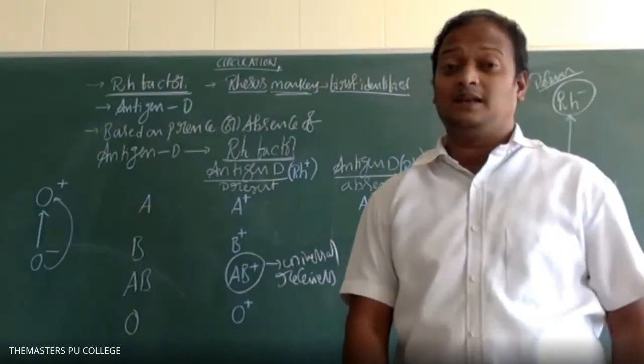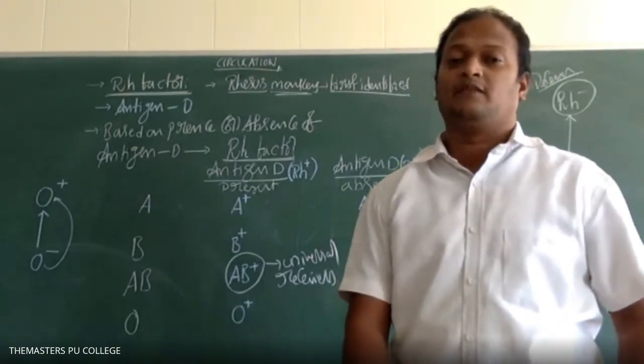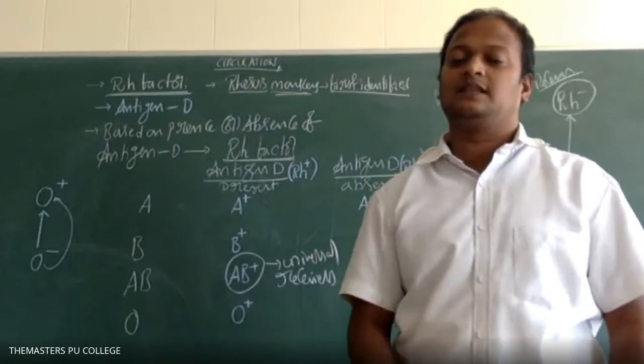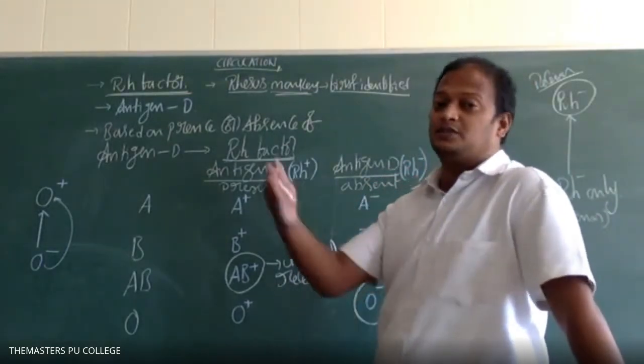Write compatible blood groups. Compatible blood groups means he is the donor. Whatever we discussed in the description, that person is the donor. That person is able to donate their blood to which blood groups? That is the question.